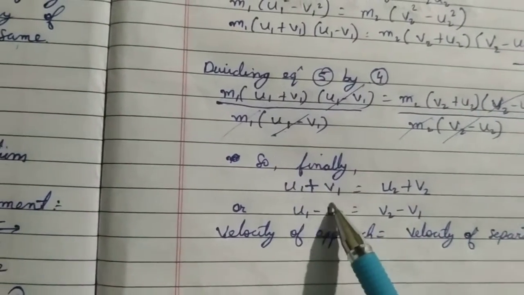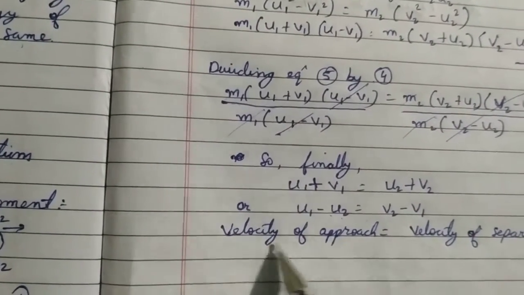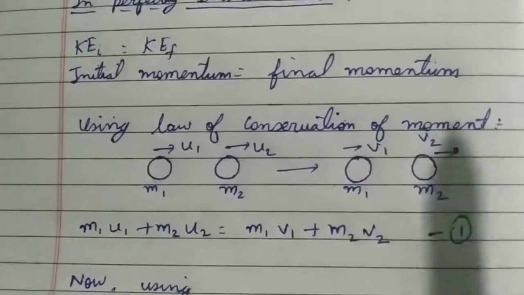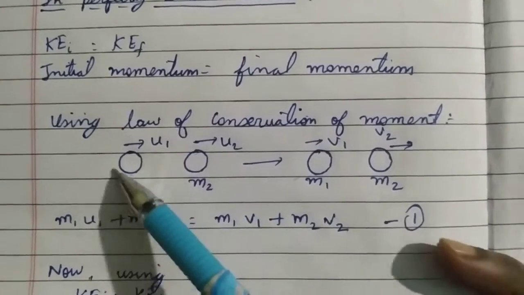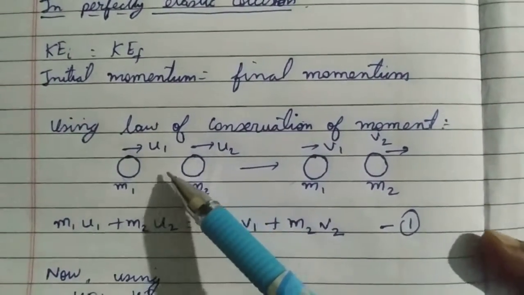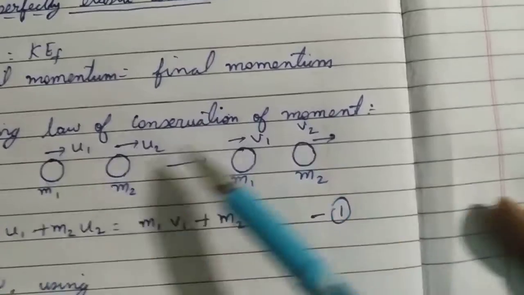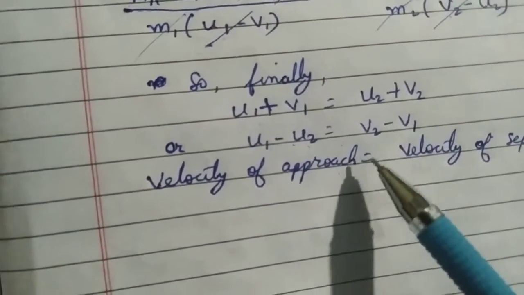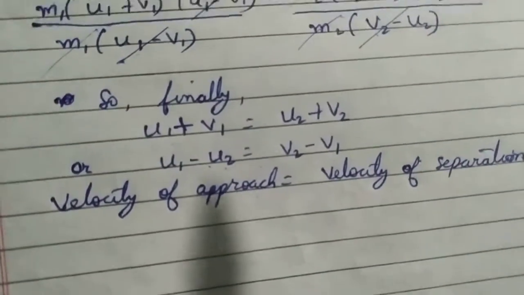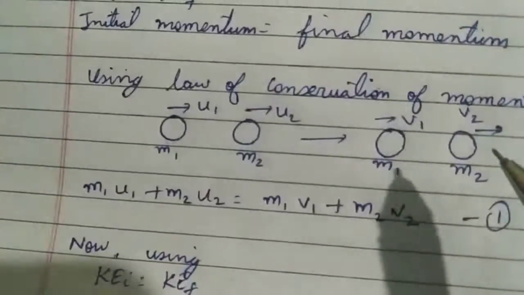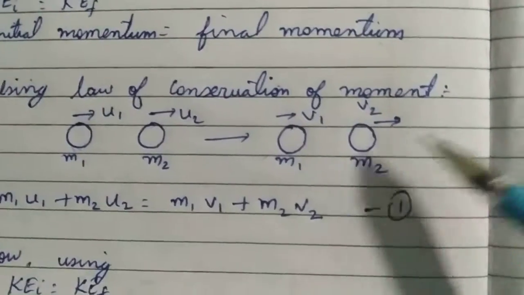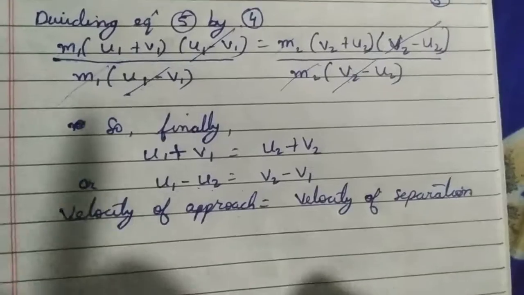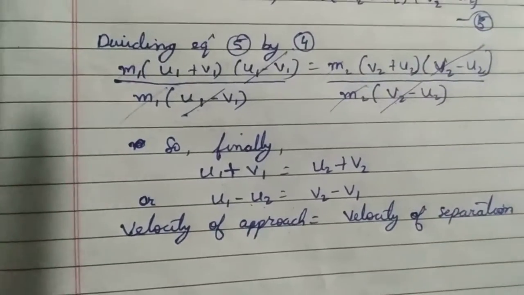In physics we say u1 minus u2 is the velocity of approach. If these two objects are approaching each other, their relative velocity is called the velocity of approach. Now v2 minus v1 is called the velocity of separation. After collision they will separate out, so this is called the velocity of separation. So that is the end of this topic, collision.